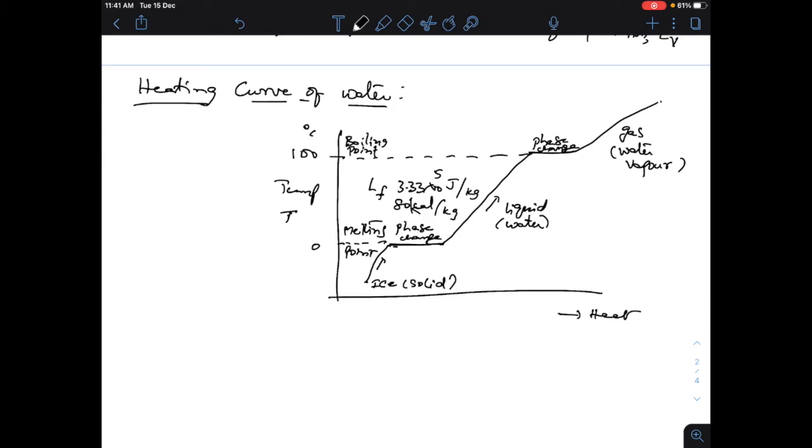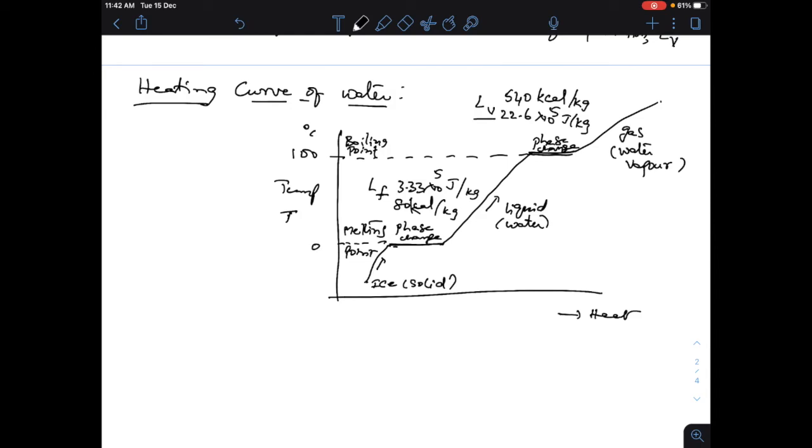And here this is the latent heat of vaporization, LV, where there is a phase change from liquid to gas or water vapor, and this is 540 kilocalories per kg, or 22.6 into 10 to the power 5 joules per kg. So that is your standard value for latent heat of fusion and latent heat of vaporization.